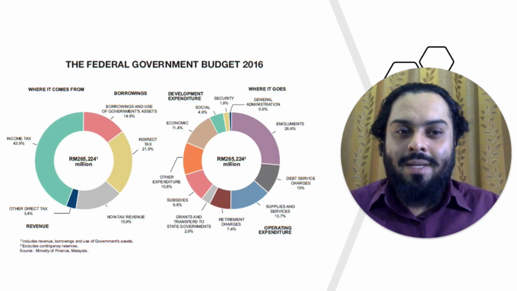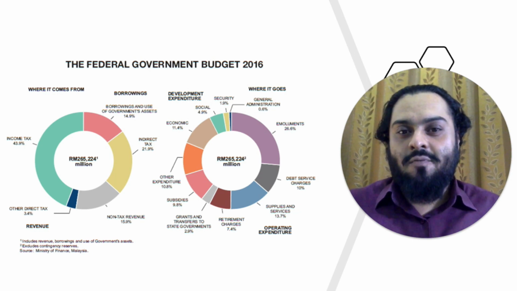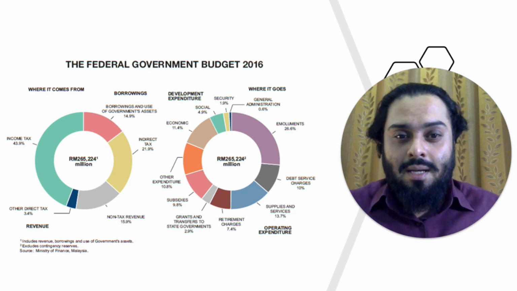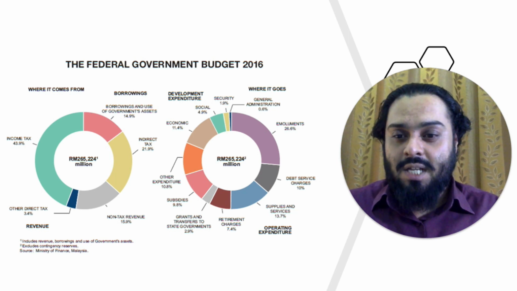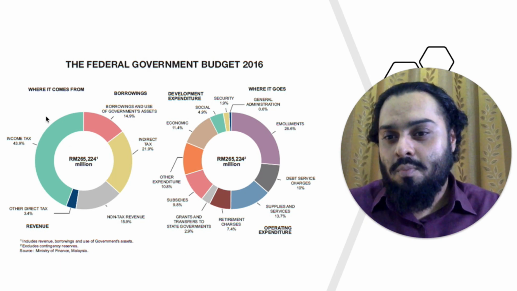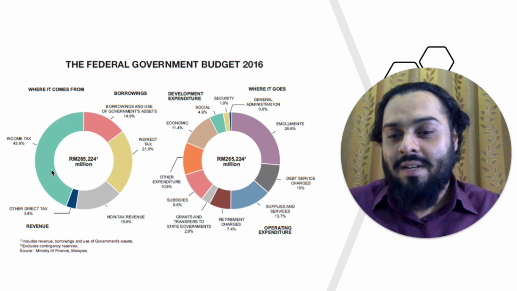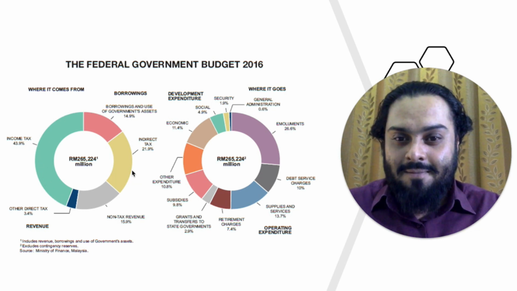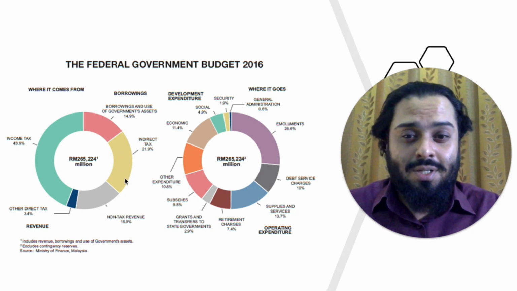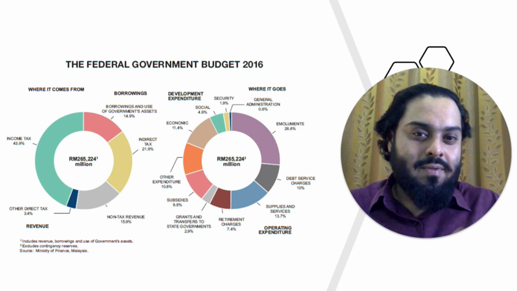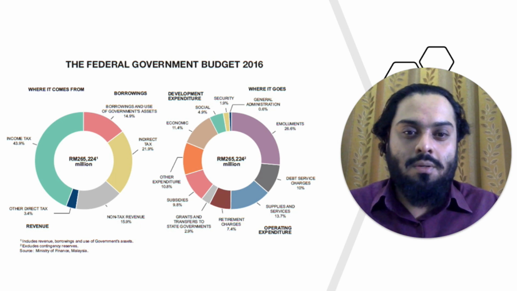Over here we can see the federal budget for 2016 in Malaysia, and you can see how the Malaysian government in 2016 spent their money and received their money. So most of the revenue in 2016 came from income taxes, and only 21.9 came through indirect taxes, which includes things like GST and other tariffs and so on. Tariffs are tax imposed on imported goods.